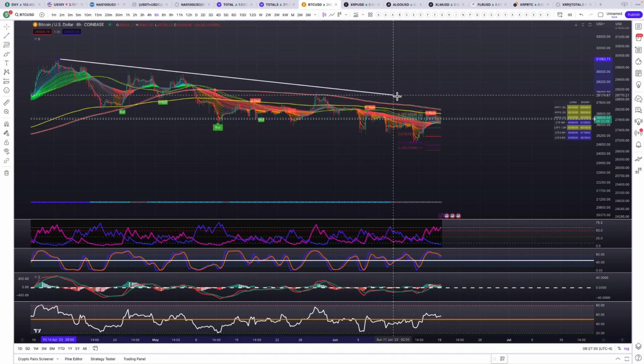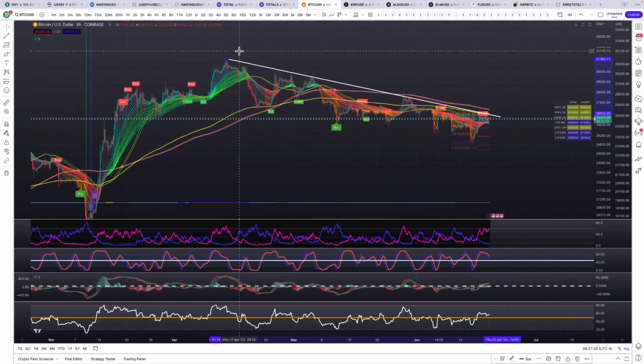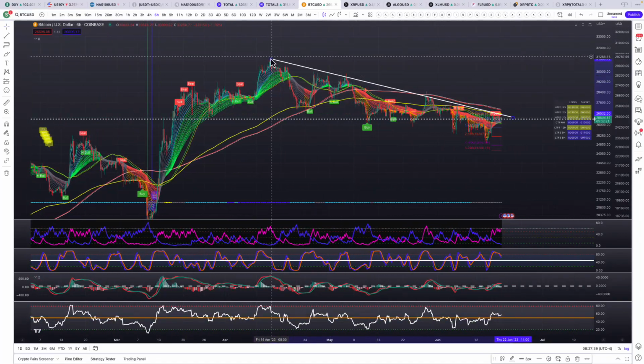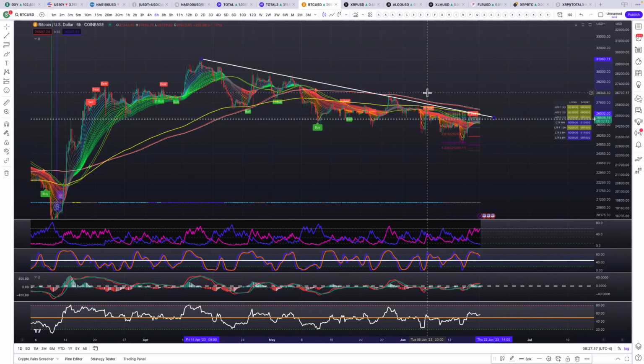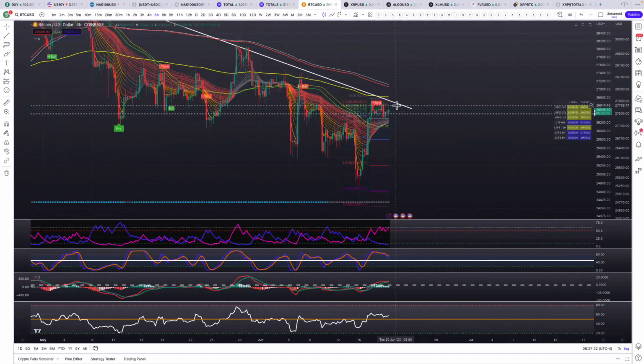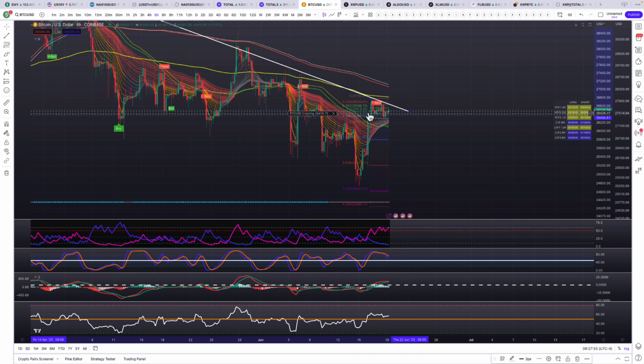So we have this trend line coming down like this. So this started all the way back April 14th, our top. So we had a rejection. So rejection in April, rejection in May, rejection late May, rejection in June. And then we found a rejection or very close to it. So we can pull this in a little bit. We saw a couple of rejections just in the past couple of days.